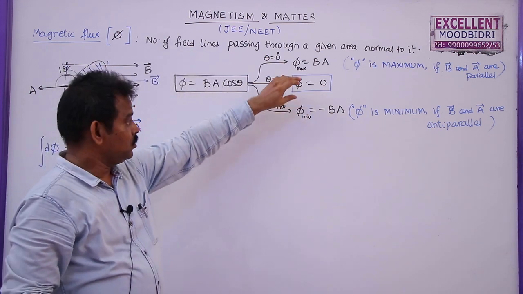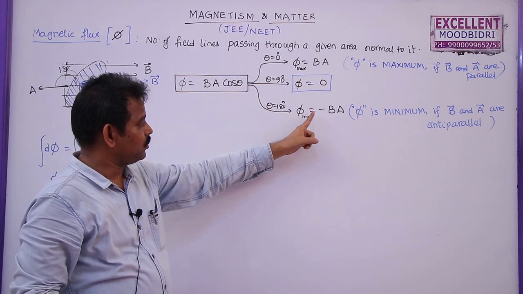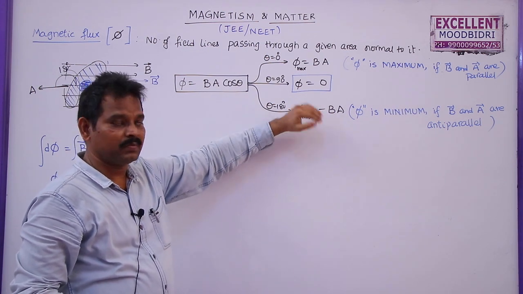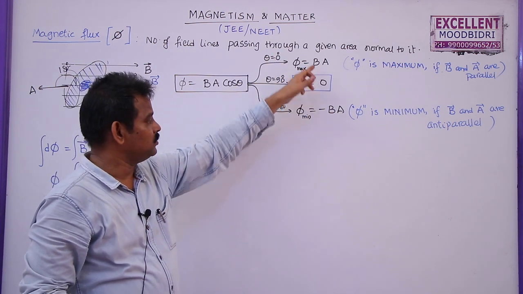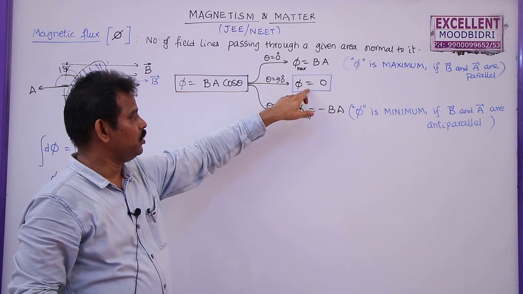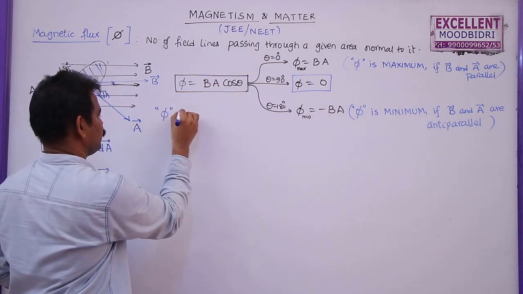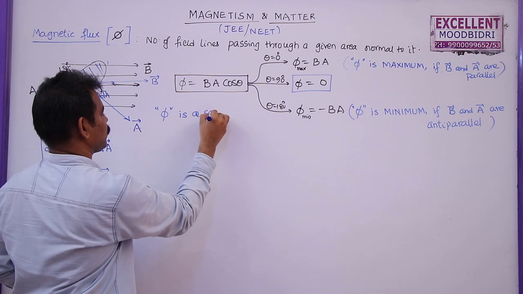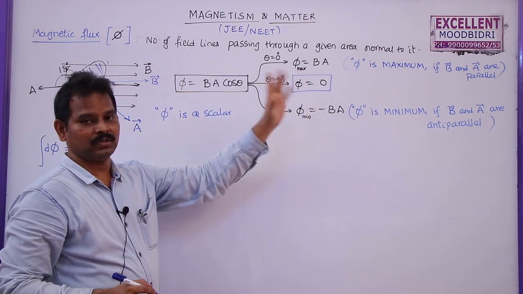Remember students, 0 is not the minimum value. As flux is a scalar quantity, minus indicates that it is the minimum value, plus indicates that it is the maximum value. In case of a vector, plus or minus both are maximum, 0 is minimum. But as flux is a scalar, positive is maximum, negative is minimum.